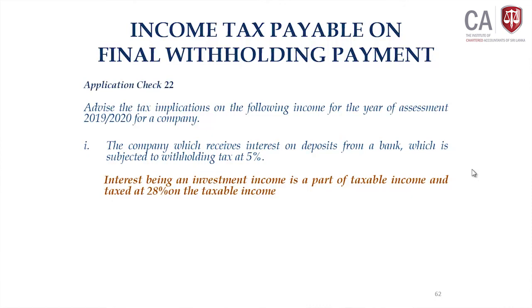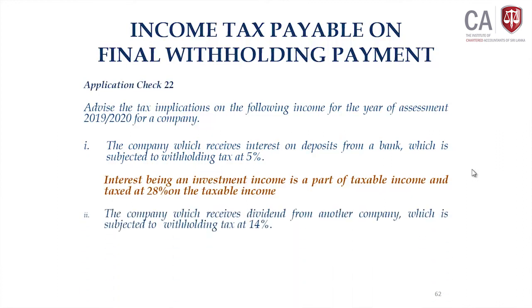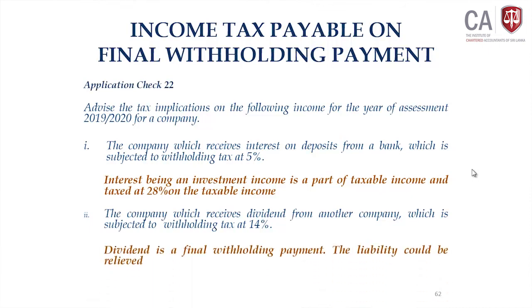We discussed this under section 2 subsection 3, calculation of tax on taxable income. The second scenario, let us say a company receives a dividend from another company which is subject to withholding tax at 14%. The dividend is a final withholding payment for every shareholder, whether company or not.